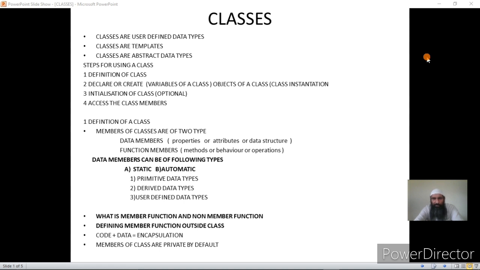Now the values of these data members can determine the state of the system, because as the physical quantities change, we say the state of the system also changes.